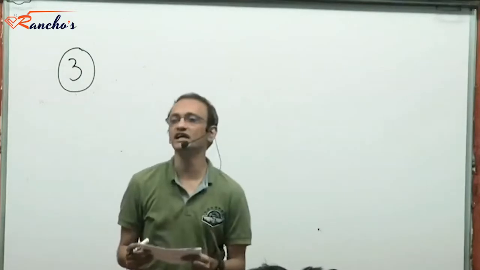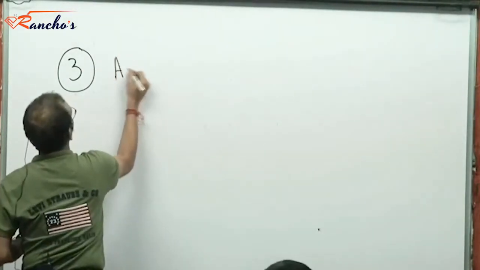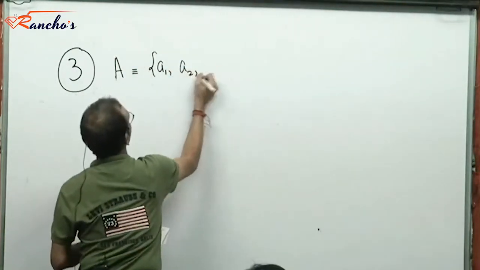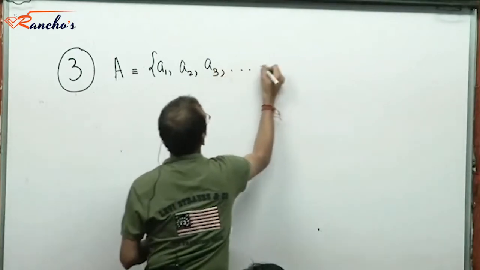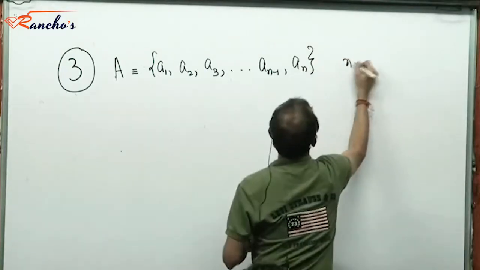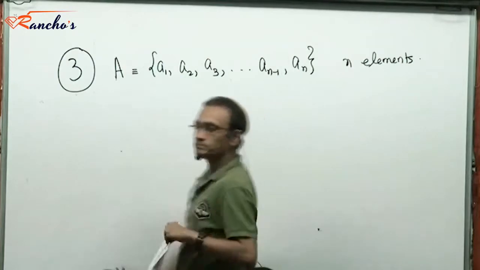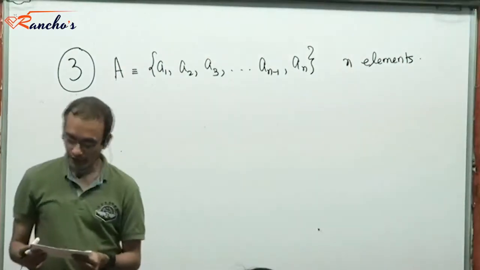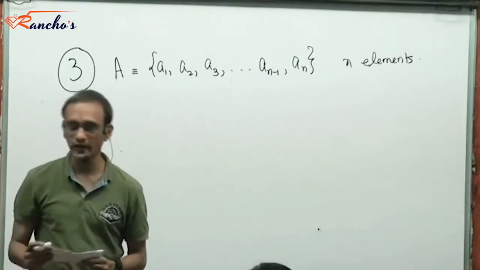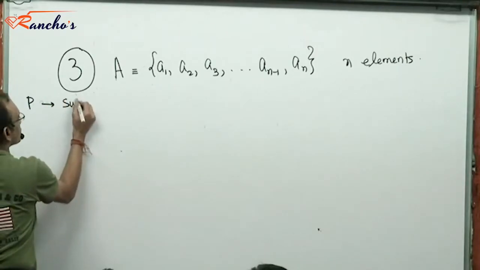A is a set containing n elements, right? The set A is A1, A2, A3, ..., An minus 1, An. N elements. Right? Now, a subset P of A is chosen. Right? P is a subset of A.